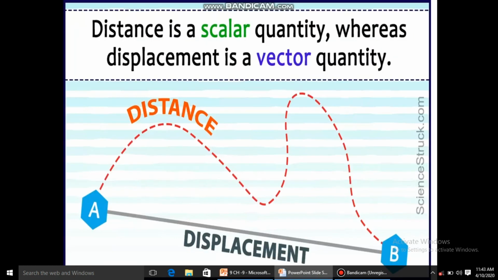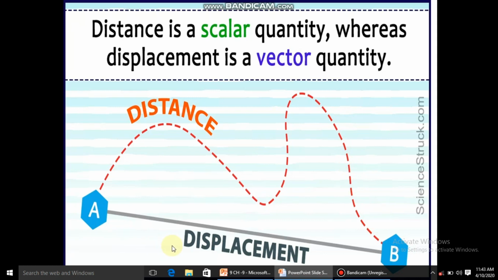type of motion. Now, as motion is a change of position, it can be described in terms of distance moved or the displacement. Let's take an example. When an object starts moving from A and reaches a point B, the total path traveled by that particular object or a body is called distance.